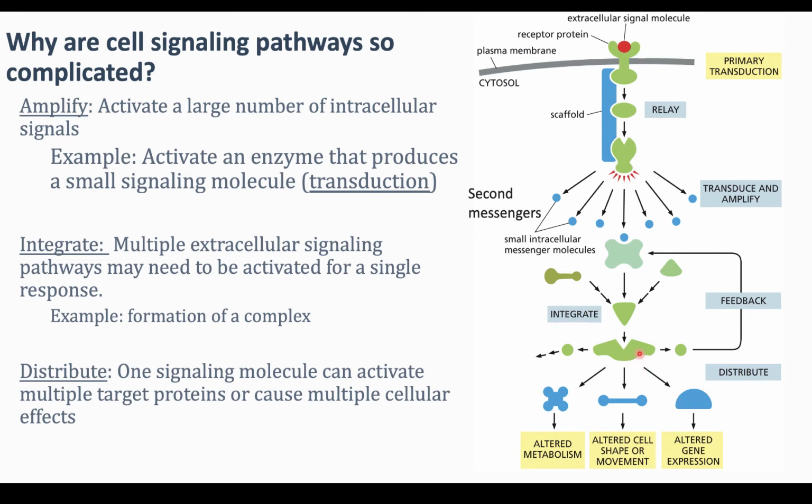So this one that binds to the triangle is going to turn on an effector that alters metabolism, and also an effector that alters cell shape and or movement, and also a transcriptional regulator that alters gene expression. So all of these effects are going to come from one protein.